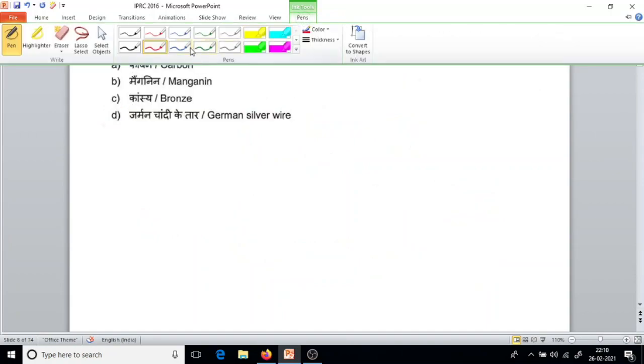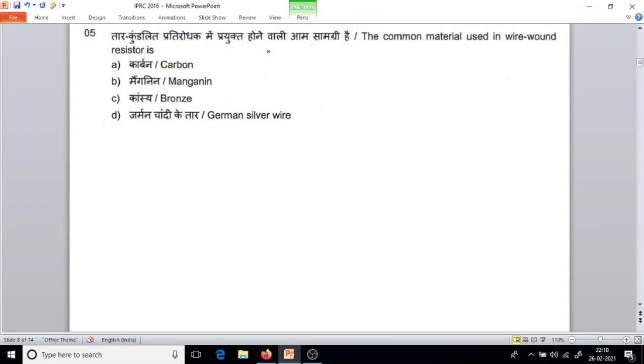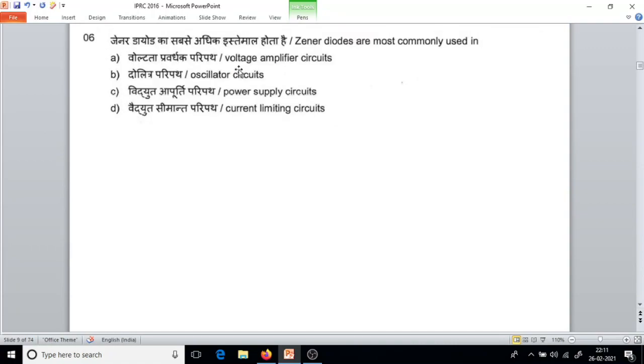Question number 5. The common material used in wire wound resistor is manganese. Manganese has a good temperature coefficient. That is why we use manganese. If there is an increase in temperature, a very slight variation will be there in the resistance of manganese.